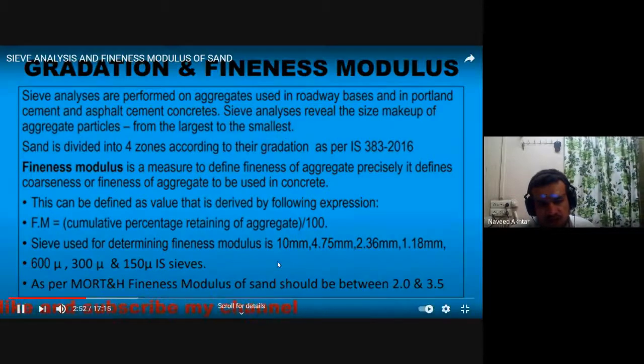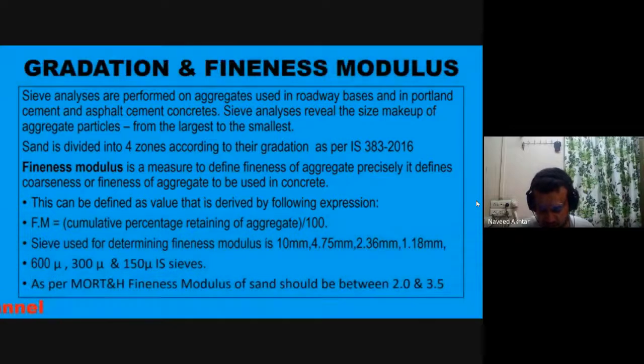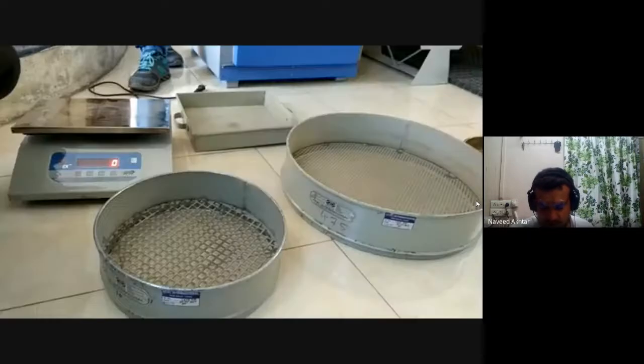Now we will use different sizes of sieves. Now we will see how to perform the fineness modulus experiment.